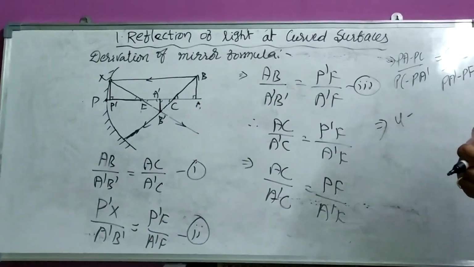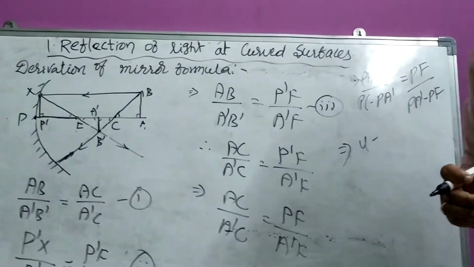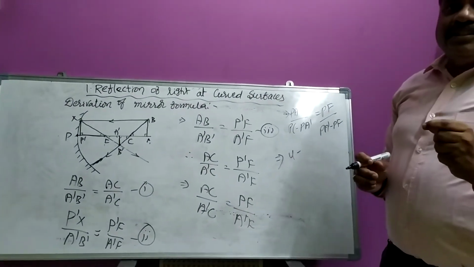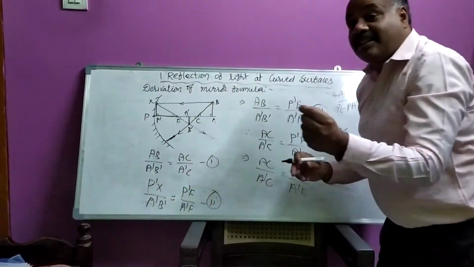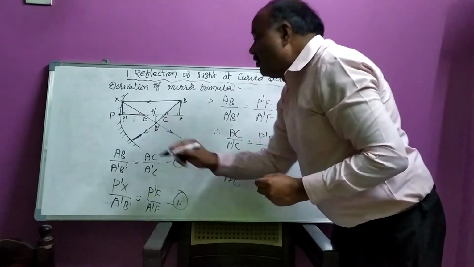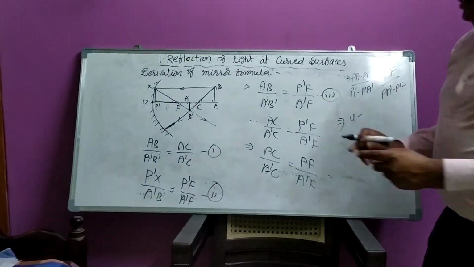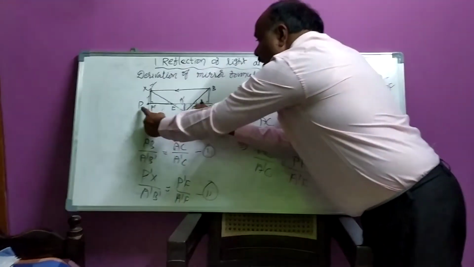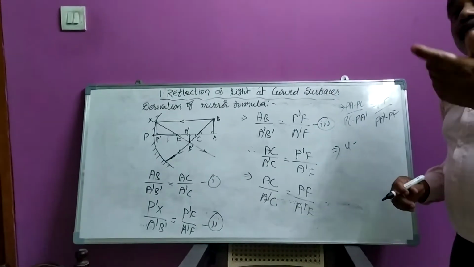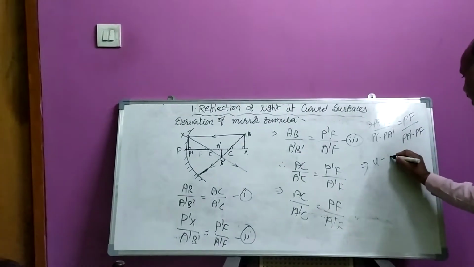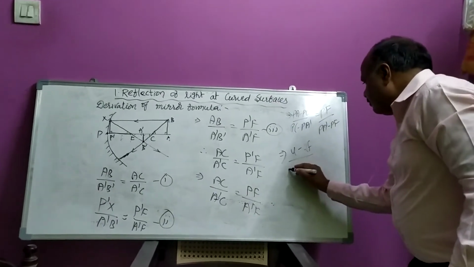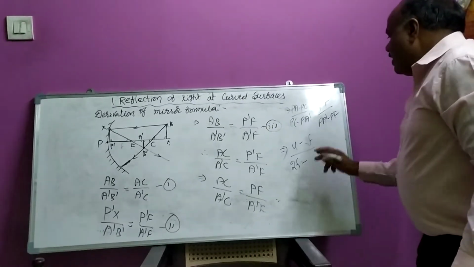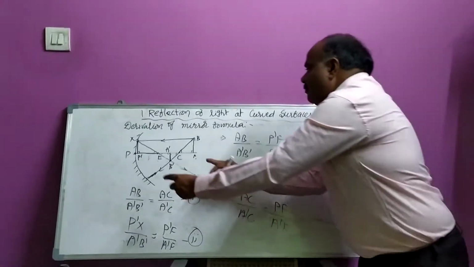Radius is always twice the focal length. Focal length is denoted by small f, my dear children. This radius is twice the focal length. So it can be written as 2f minus PA dash.